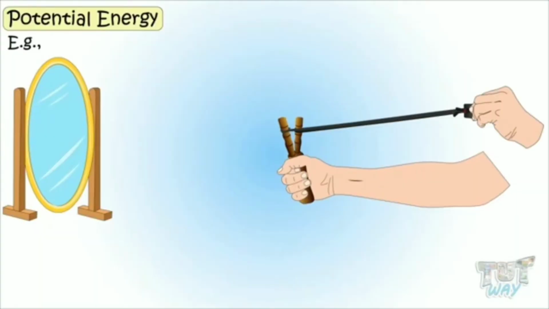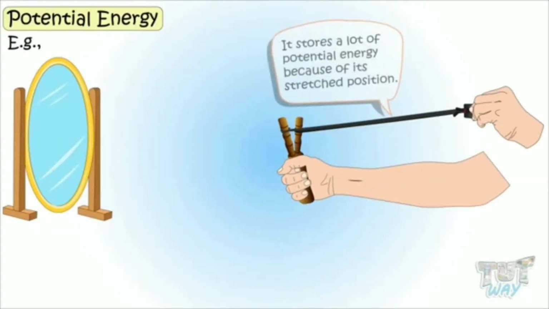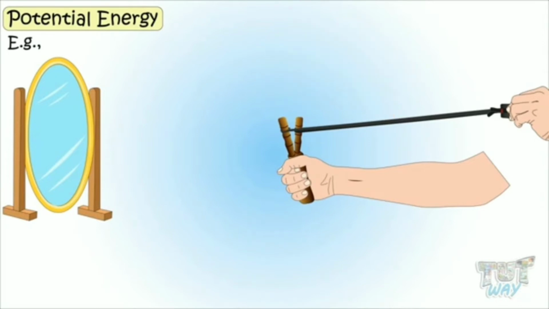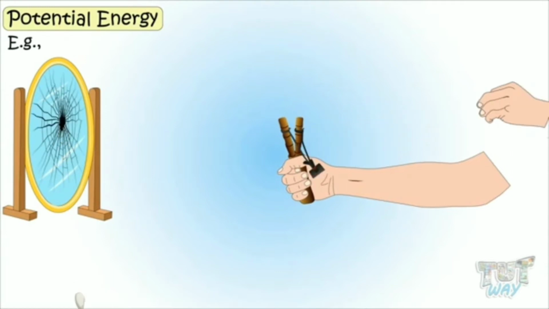When the rubber of the catapult is stretched, it stores a lot of potential energy because of its stretched position. The more you stretch, the more potential energy it will store. And because of the potential energy stored in it, when you release the stretched rubber, it throws the stone with great effort.